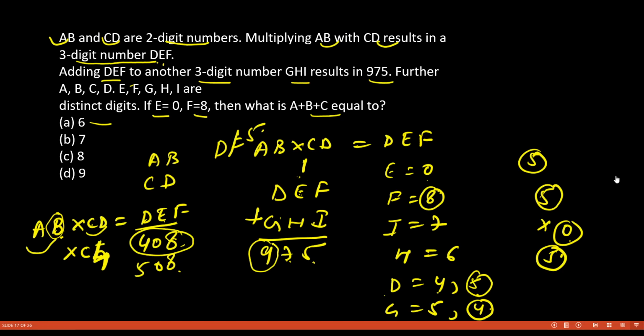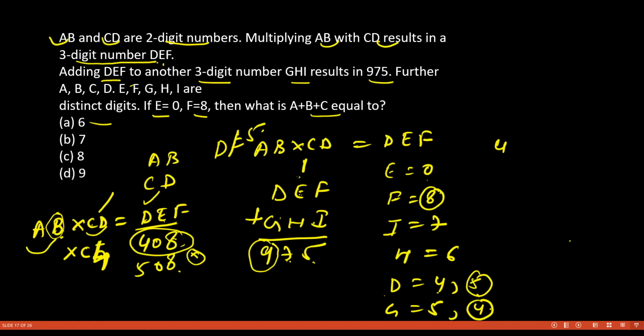Now this DEF can definitely be 408. Why? Because this D we have fixed as 4, so this will be 408 only. The 508 possibility we are rejecting. So we get 408 here. Now AB into CD is equal to 408.